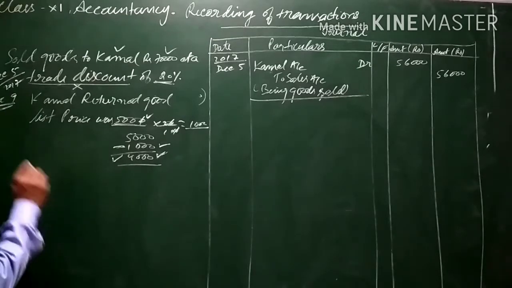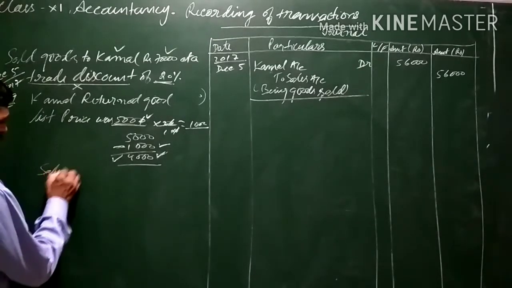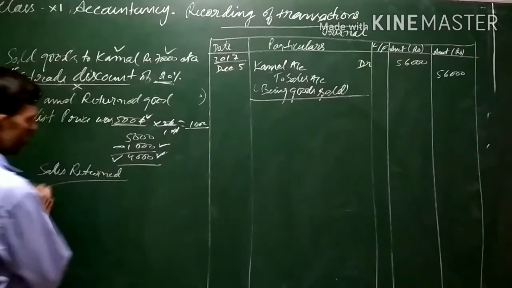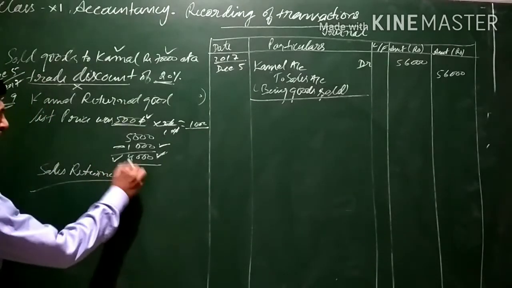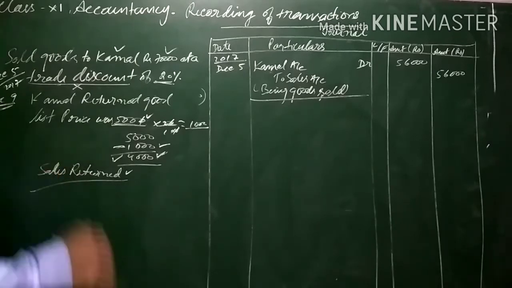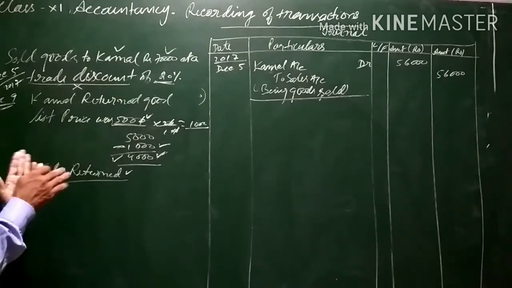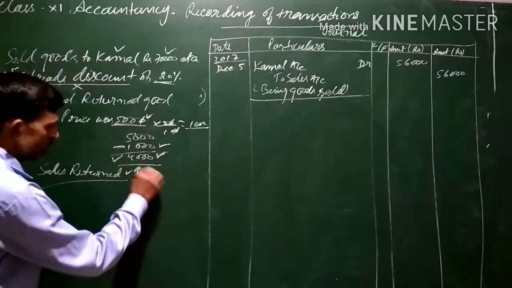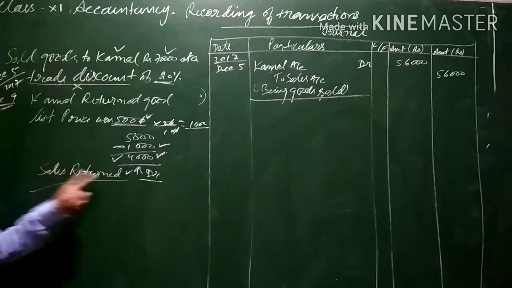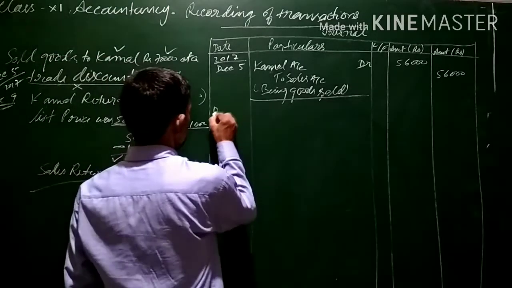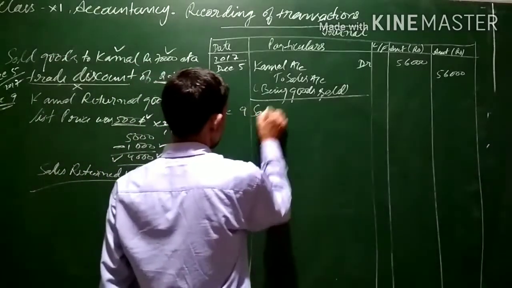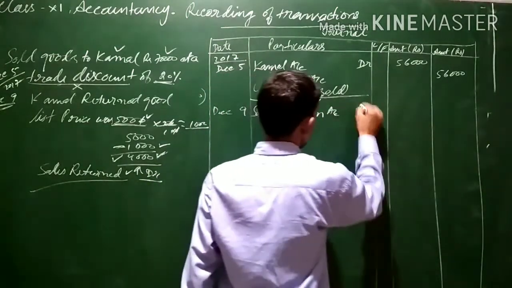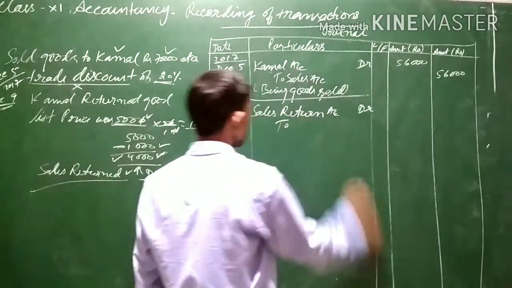Now, when goods are returned, the entry for goods returned is sales return. The goods which we had sold are being returned to us, which means goods will be coming into our business. Goods are an asset. If it is coming into the business, then an increase in asset is to be debited. That is why sales return account will be debited. On December 9 we will write sales return account debit.